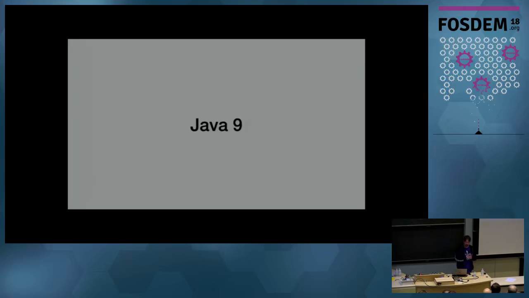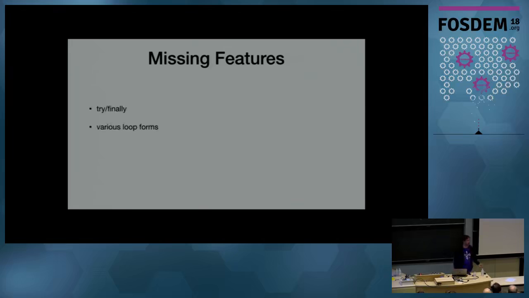So what's new with Java 9? When we first came up with the method handle API, we had a fairly complete set of operations, but there were a few things that turned out to be missing, that programmatically it turned out we needed as part of the method handle API. One of the biggest ones that I was worried about was try-finally. I'll show you in a minute why that was such a problem. We also had no way to do loops. So if you're going to be representing essentially an entire expression tree, it'd be nice if you could actually do some controlled looping over elements of an array or over input arguments and whatnot.